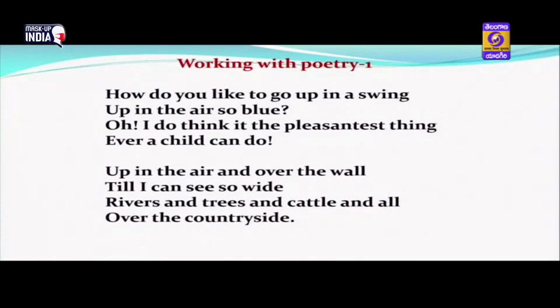How do you like to go up in a swing, up in the air so blue? Oh, I do think it the pleasantest thing ever a child can do. Up in the air and over the wall, till I can see so wide. Rivers and trees and cattle and all over the countryside.